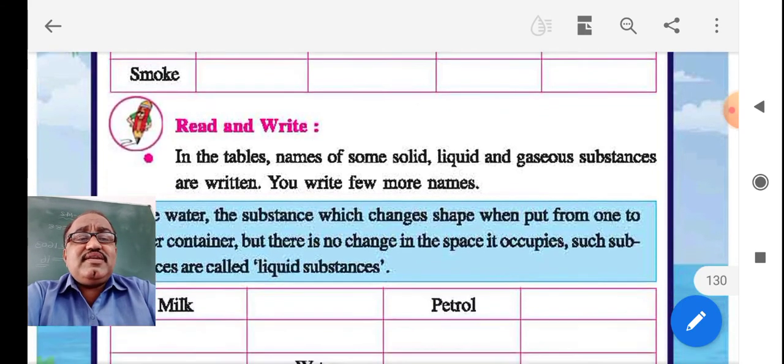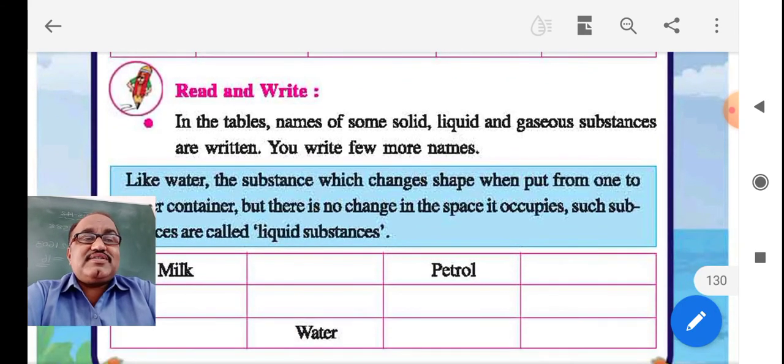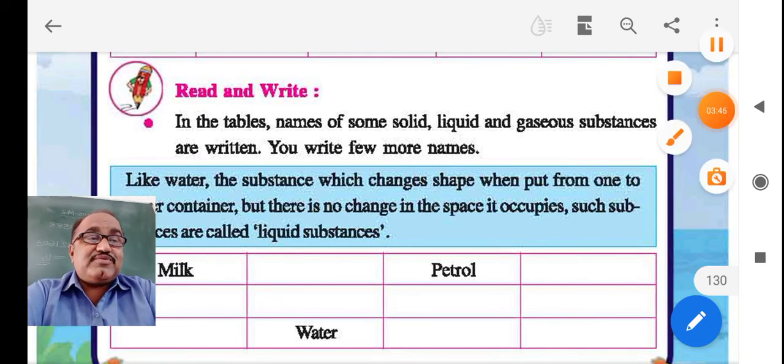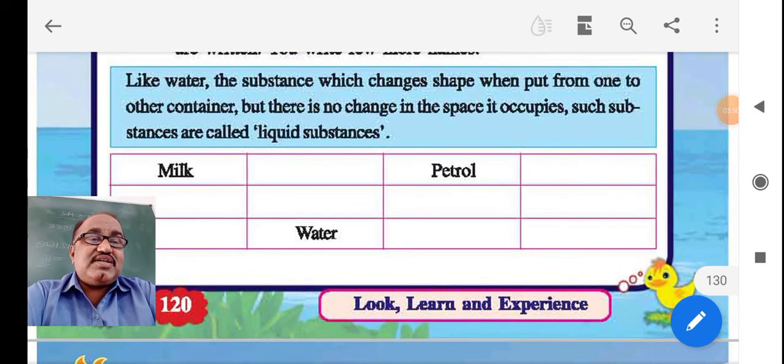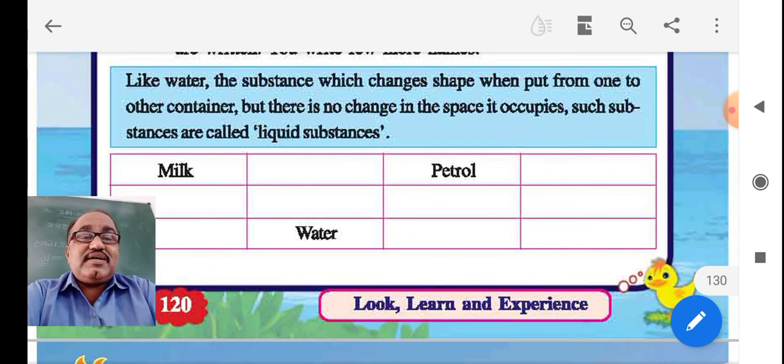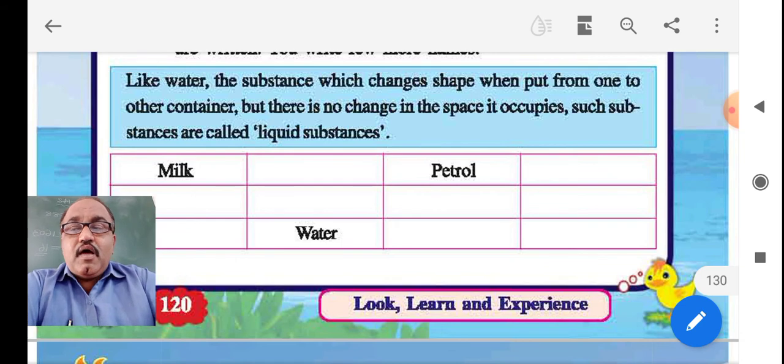In the table, names of some solid, liquid and gaseous substances are written. You write a few more names. Like water, the substance changes shape when put from one container to another, but there is no change in the space it occupies. Such substances are called liquid substances.